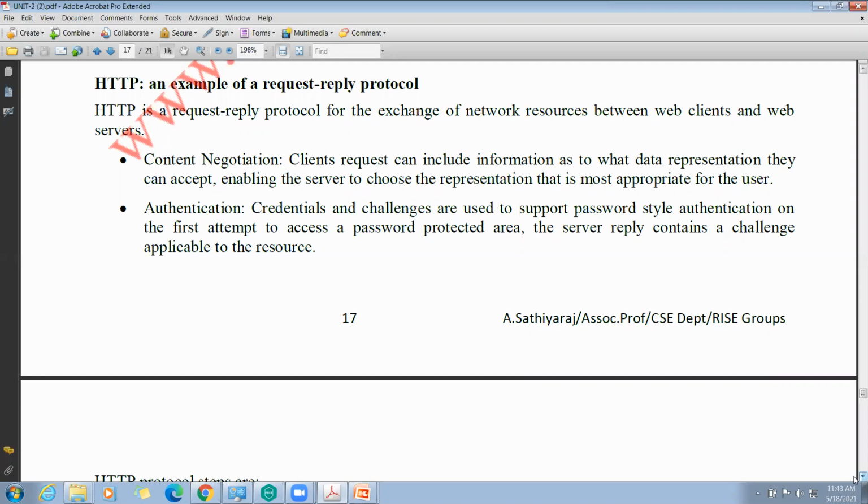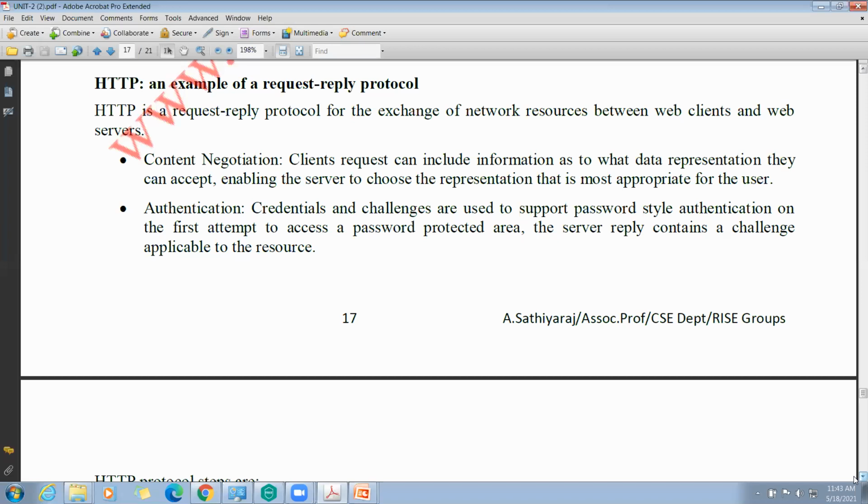Why? Because we don't know what the IP addresses are, what the actual address is. We are just giving URL names. The HTTP protocol transforms that name into an address.